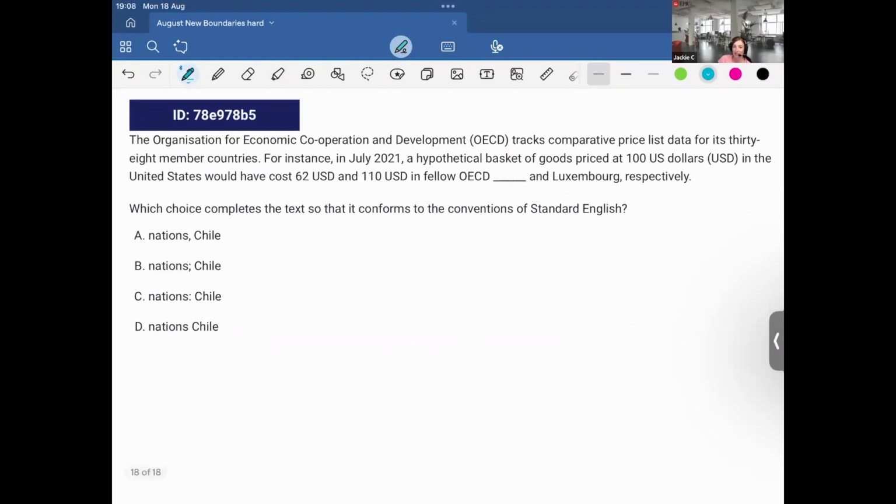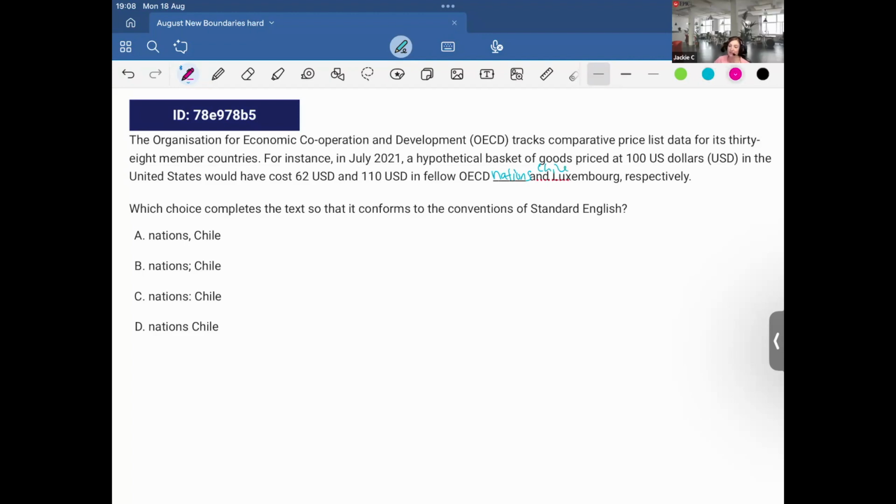last question of the question bank. So the Organization for Economic Cooperation and Development, OECD, tracks comparative price data for its 38 member countries. For instance, in July 2021, a hypothetical basket of goods priced at 100 US dollars in the United States would have cost 62 USD and 110 USD in fellow OECD nations, Chile and Luxembourg, respectively.